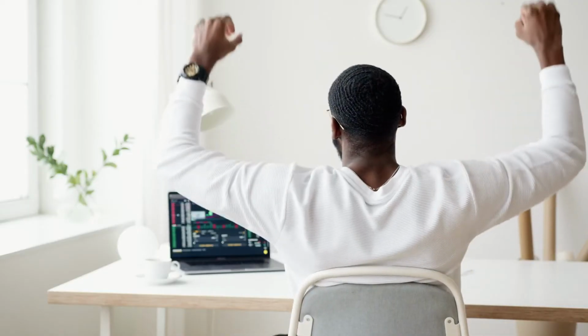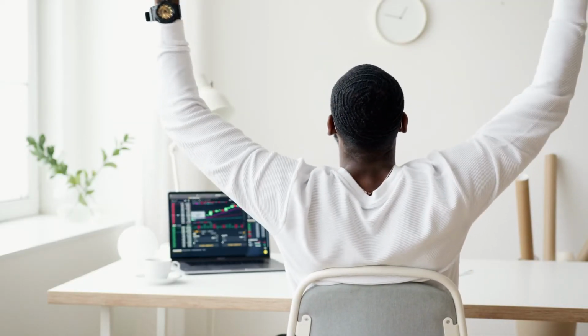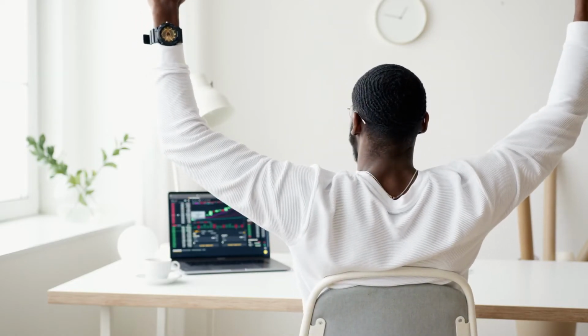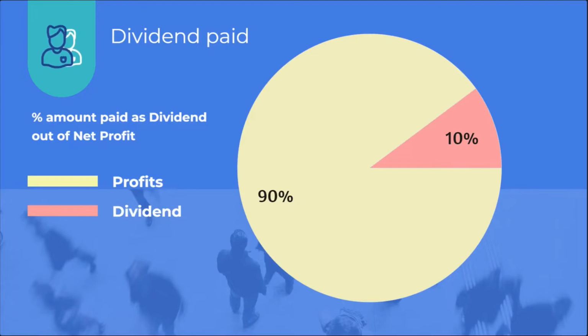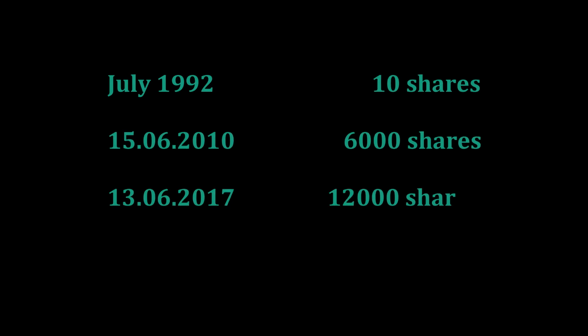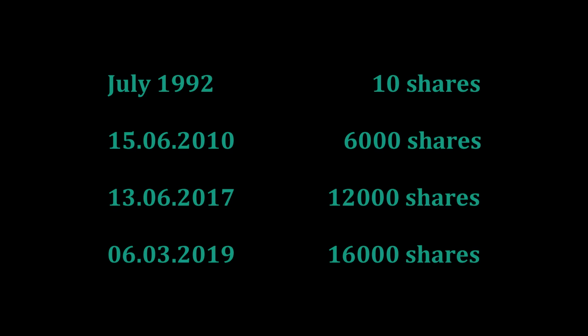So this is how compounding works in the stock market. Invest the money in right stocks and wait. Time will compound your money and grow it manifold. And by the way, while the number of stocks grows through splits and bonuses, the amount received through dividends also increases. 10 stocks of Wipro bought in 1992 would fetch you dividend on 6,000 stocks in 2010, 12,000 stocks in 2017, and 16,000 stocks in 2019.